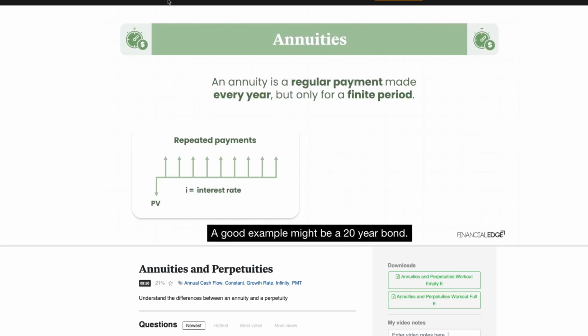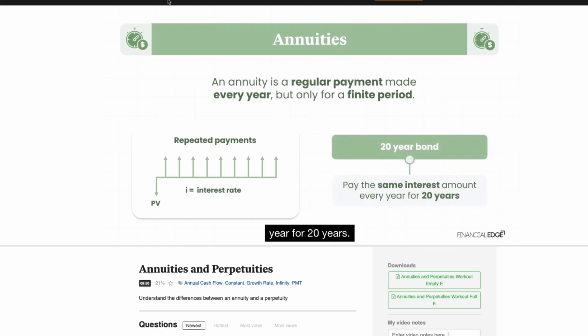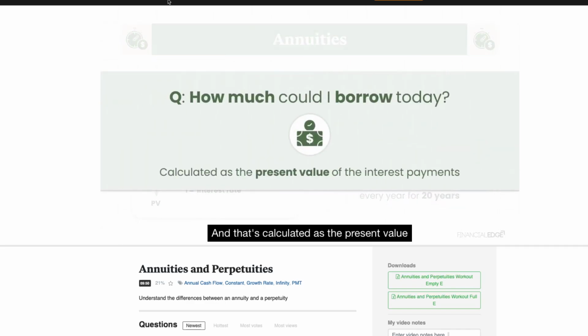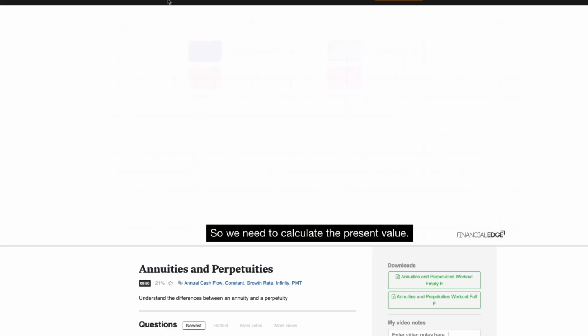A good example might be a 20-year bond. I'm going to borrow some money today, and I'll pay the same interest amount every single year for 20 years. The question is, how much should I borrow today? And that's calculated as the present value of the interest payments, which are the repeated payments. So we need to calculate the present value.